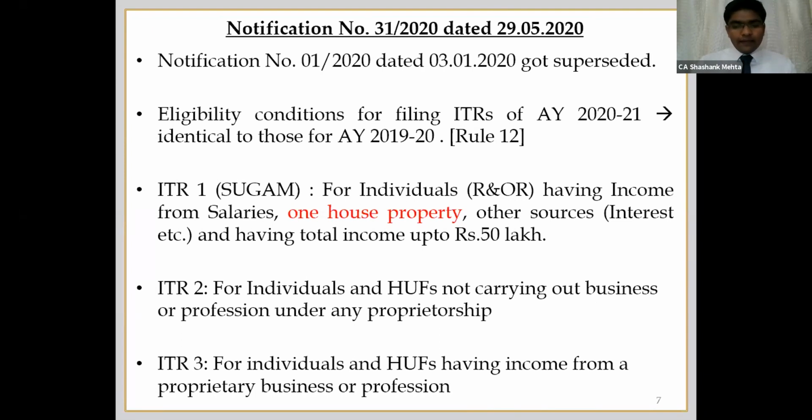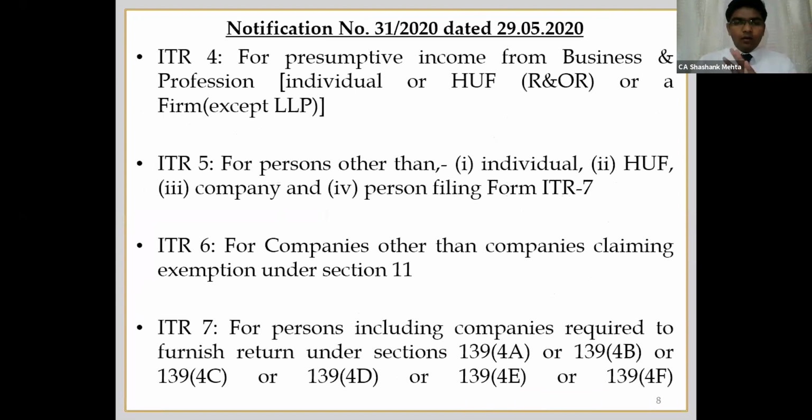For ITR 2 and ITR 3, everything is similar, with no change in the eligibility criteria. ITR 4 is for presumptive taxation. ITR 5 is for partnership firms, LLPs, AOP, BOI, and so on. ITR 6 is for corporates, body corporates as well as foreign LLPs and foreign companies. And ITR 7, as you all know, is with respect to trusts, news agencies, research associations, etc. So whatever conditions were prevailing in the last assessment year, the same are prevailing even for this assessment year.